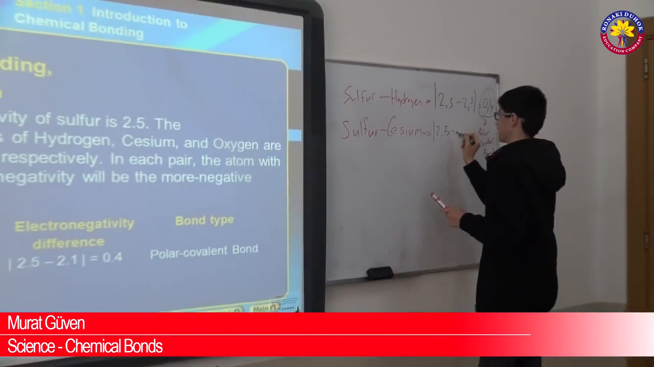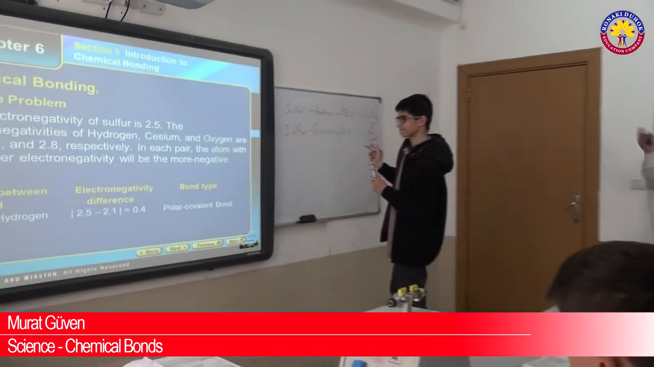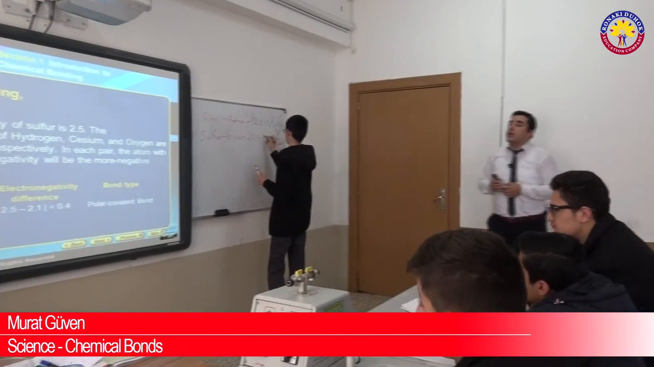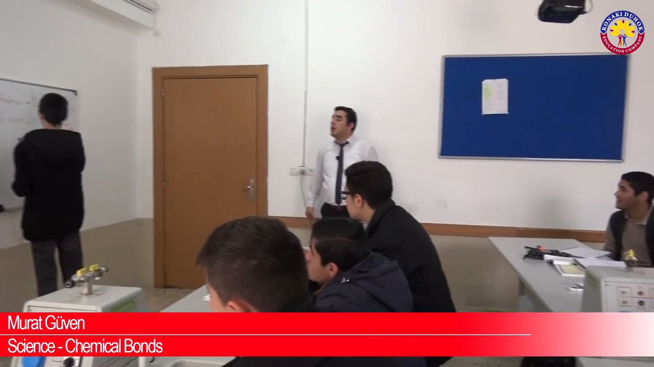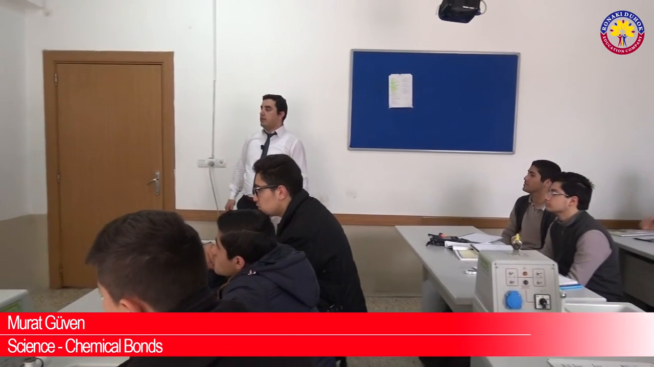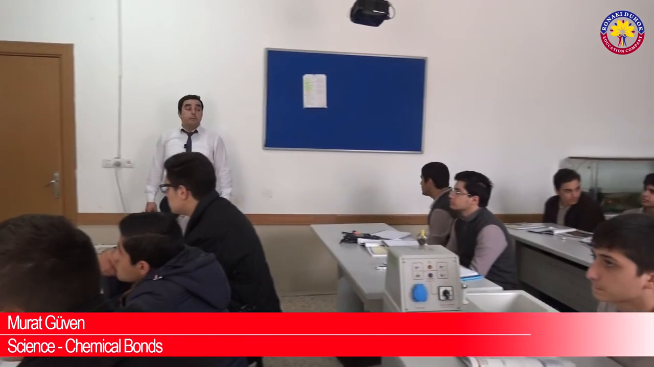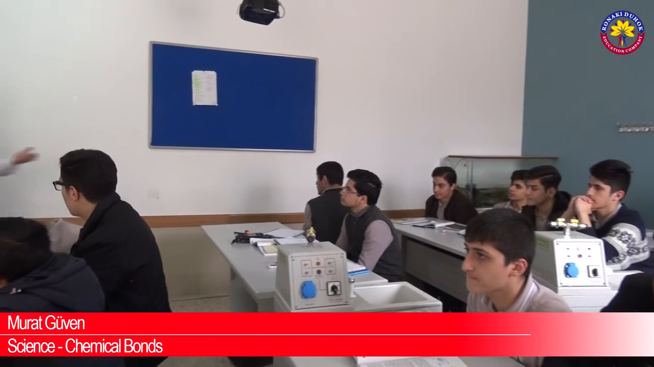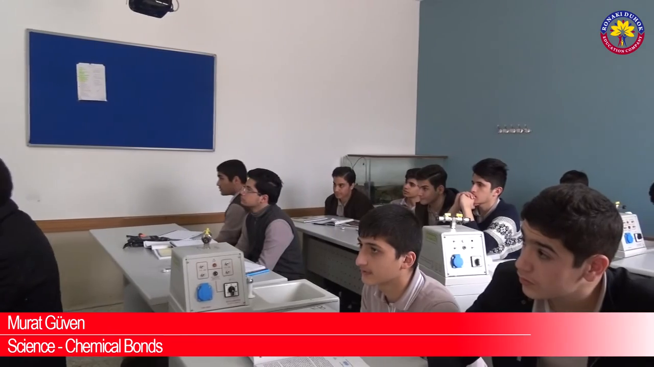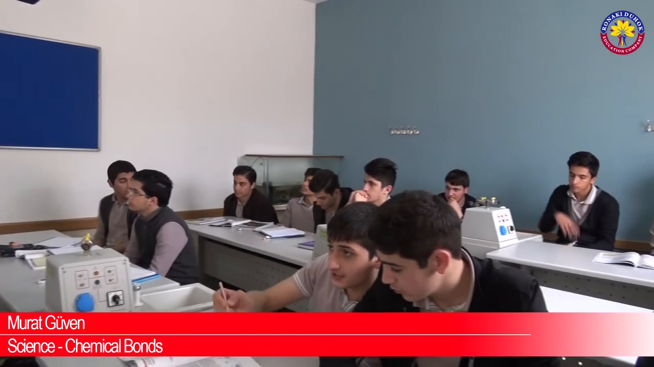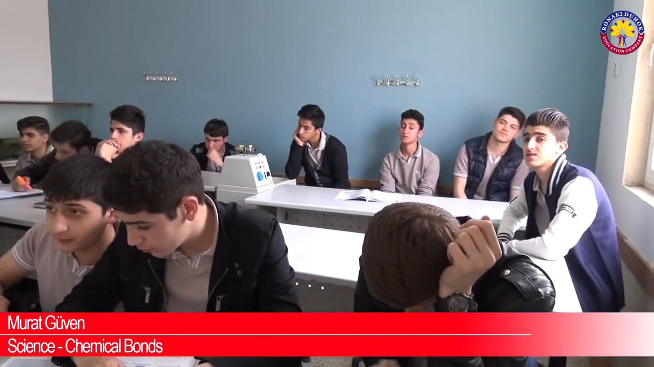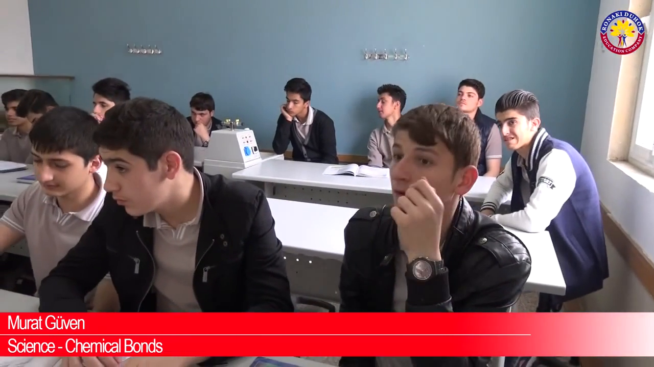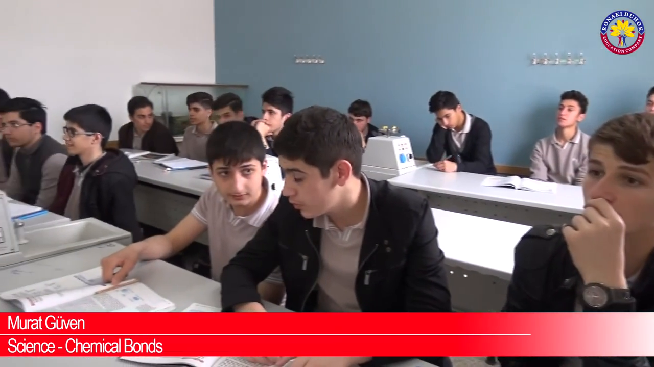Sulfur is what, boys? 2.5. What about the cesium? 0.7. What is the difference? 1.8. So, we know that between 0.3 and 1.7 is polar covalent bond. Bigger than 1.7 is ionic bond. So, it is an ionic bond. As you see, between the sulfur and cesium, 2.5 minus 0.7 is 1.8. Ionic bond.